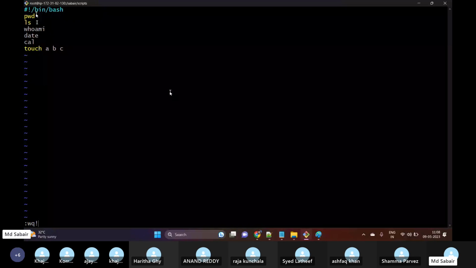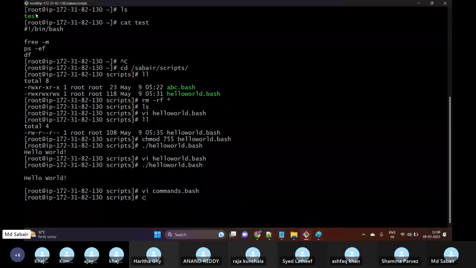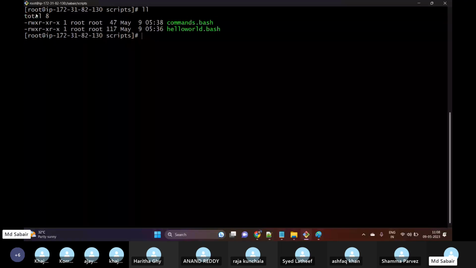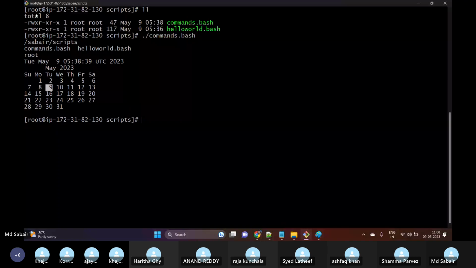Okay, saved. Now I want to provide permissions, 755. So we have given proper permissions as well. Now how to execute: dot forward slash commands dot bash. So what's happening? Okay, let me cat this and see what are the different commands we have executed.